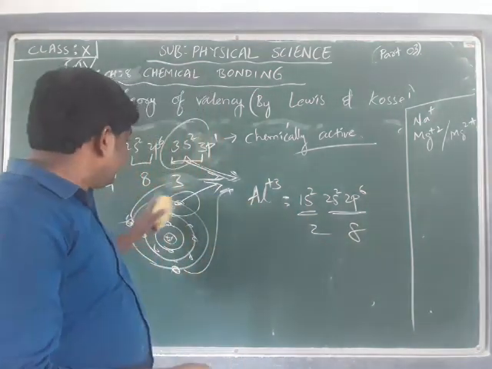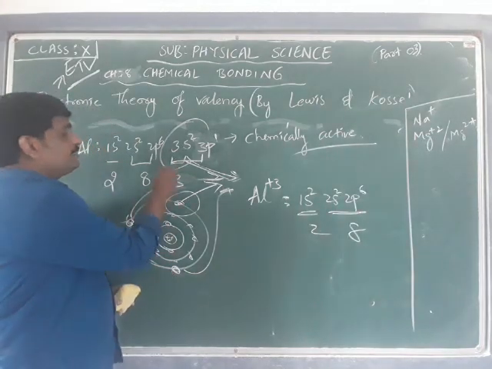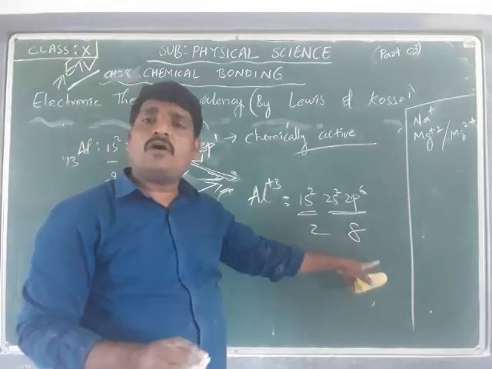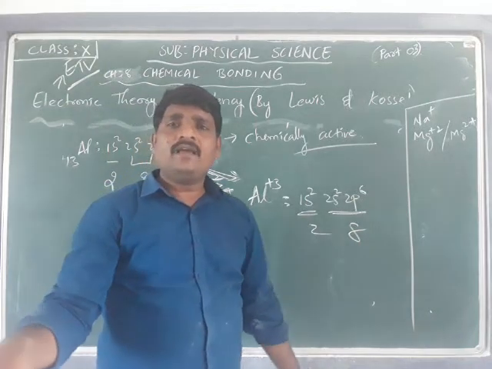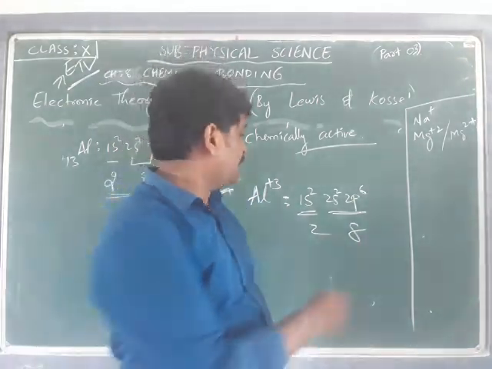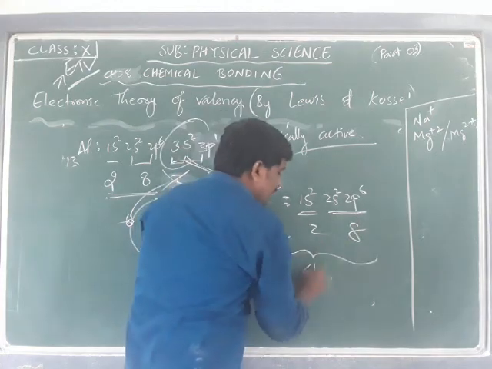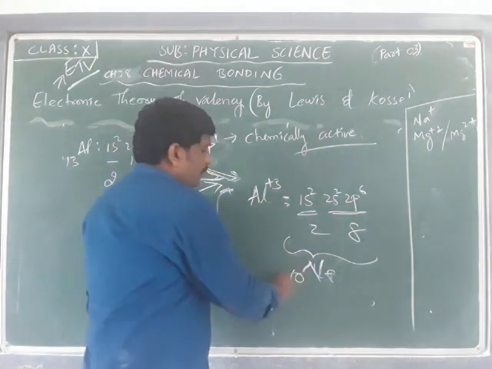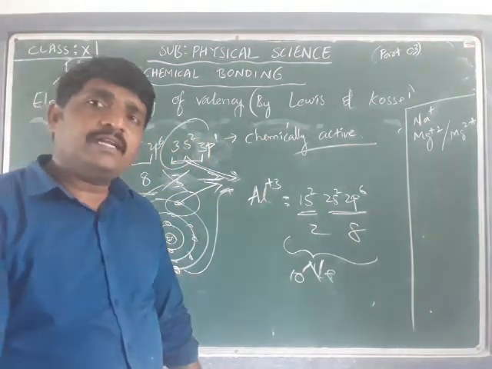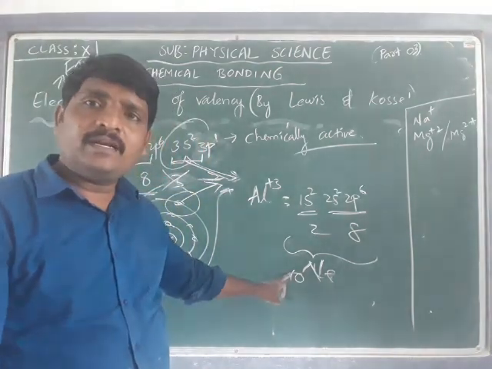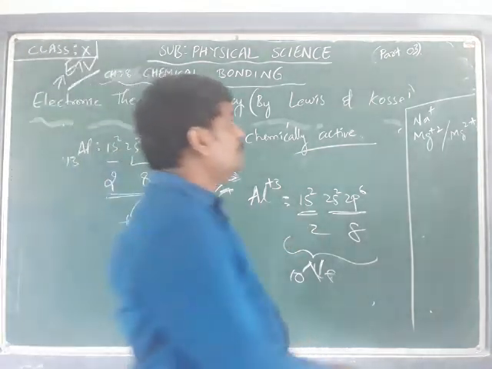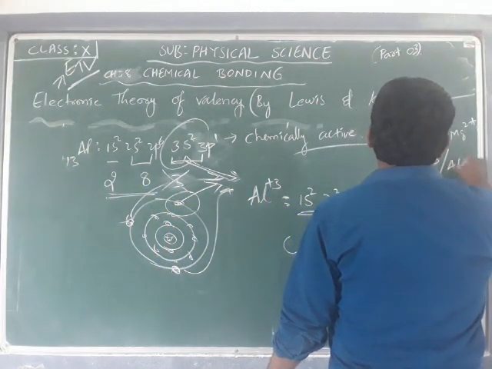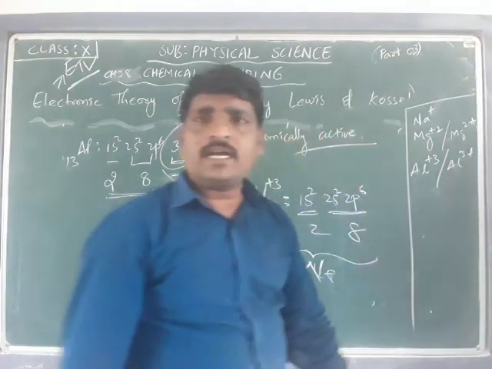By losing these 3 electrons from the outermost shell, it possesses the 2, 8 octet, the nearby noble gas configuration, neon, atomic number 10. So it forms a cation, Al+3 or Al3+.